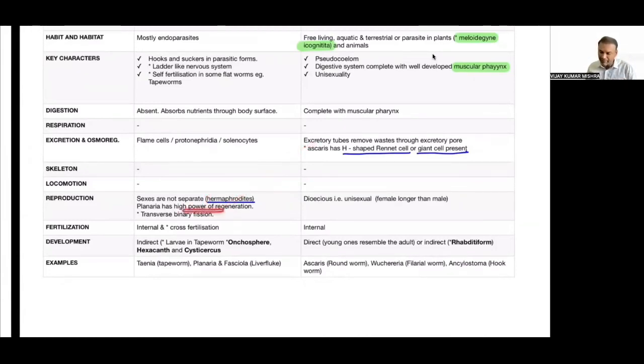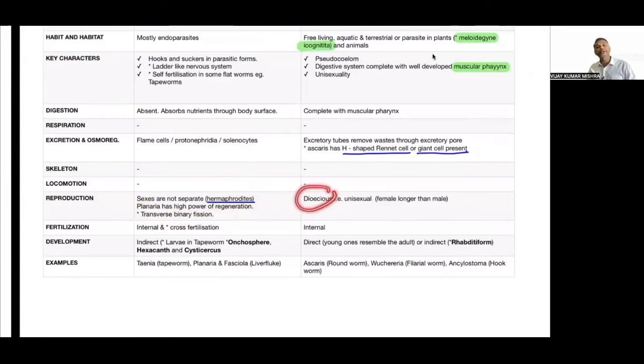Planaria have a high power of regeneration. If you cut the planaria into 3 pieces, each piece can develop into a new planaria. So this property is called high power of regeneration. Transverse binary fission is possible. Again, it is an extra point, but you should know this.